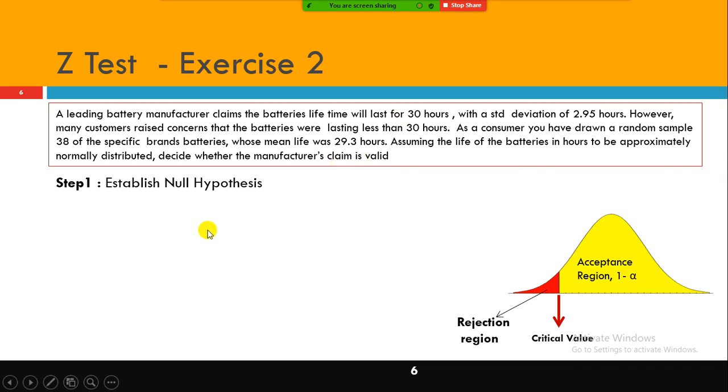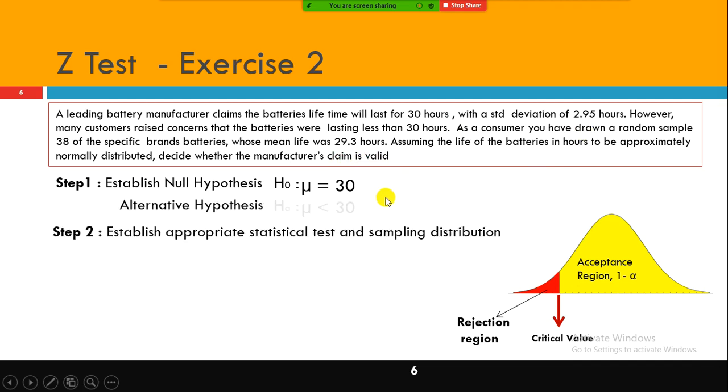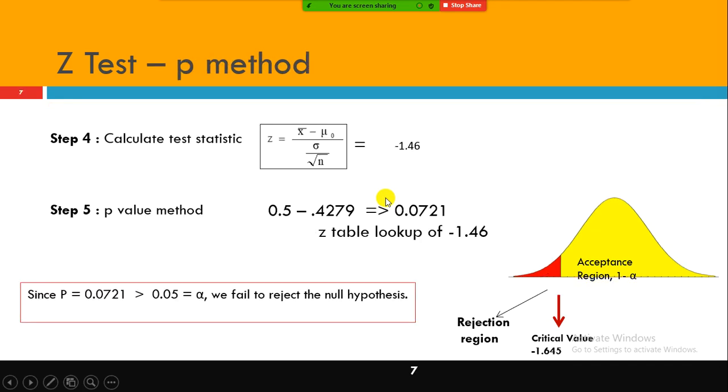That's all, it gives you the p-value. Anyhow, we'll see later how to conduct these hypothesis tests using statistical software. For now, let's understand the manual way of doing the z-test and t-test using the p-value method.